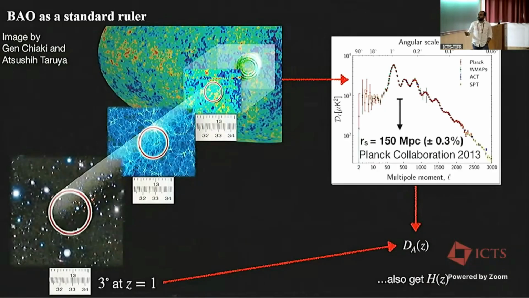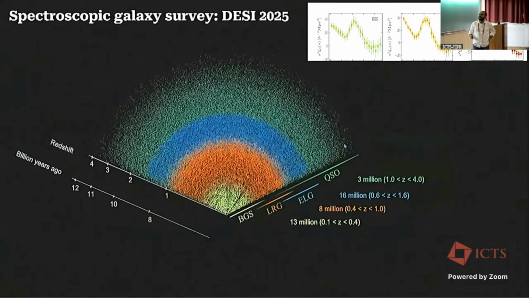This scale is imprinted in the CMB, but it is also imprinted in the later-stage matter power spectrum. So you have a scale. If you design a survey and measure that as a function of redshift, you can understand the acceleration phase of the universe. Also, you learn what the dark energy is. And that is the main goal of spectroscopic galaxy surveys.